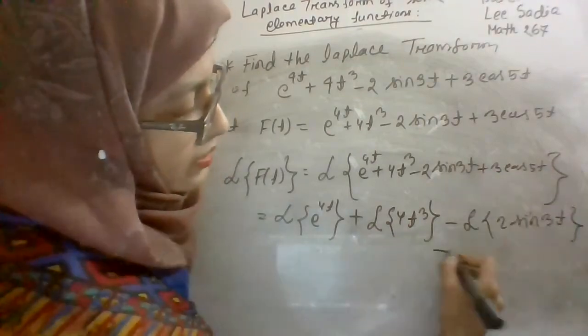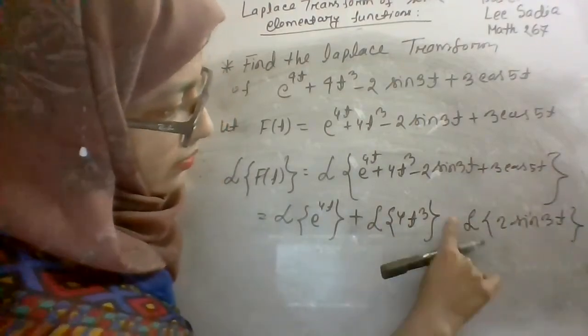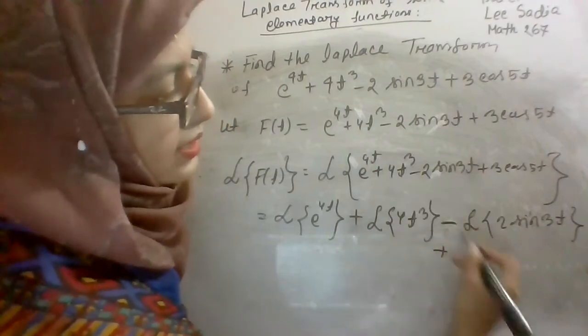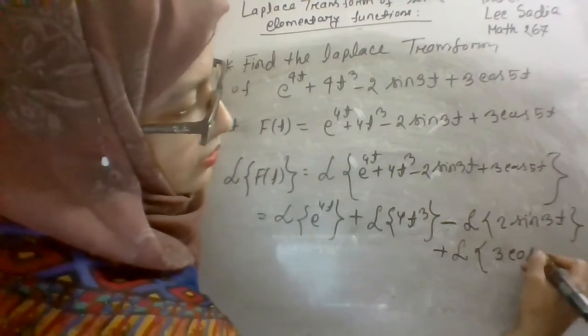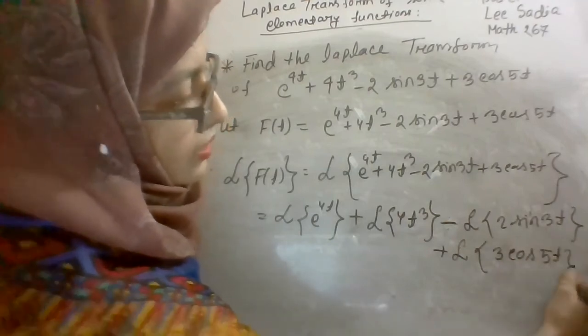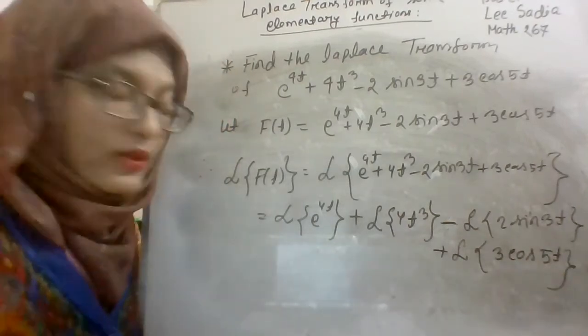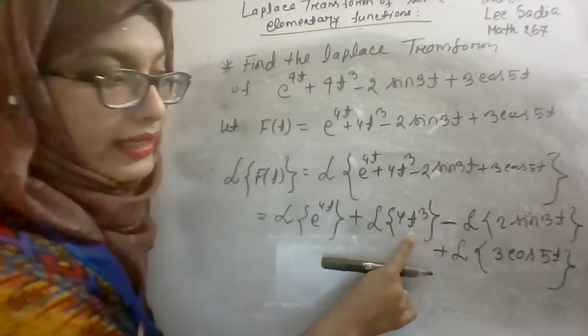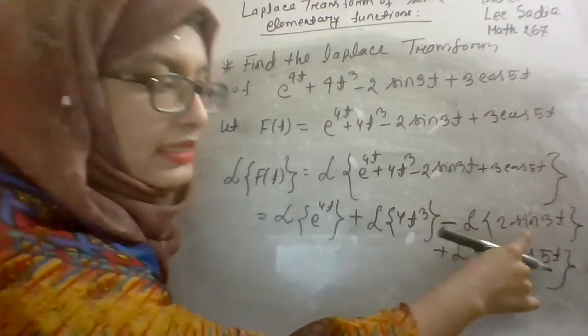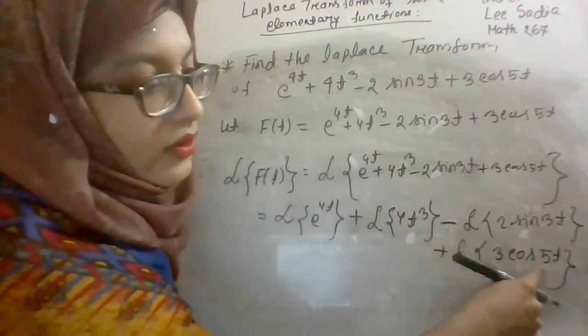Similarly, it will be, oh, here it is a negative sign, that's why it is a negative sign. It will be the Laplace transform of 3 cos 5t. Now you have to use the result for e to the power at, the result for t to the power n, the result for sin at, and the result for cos at.